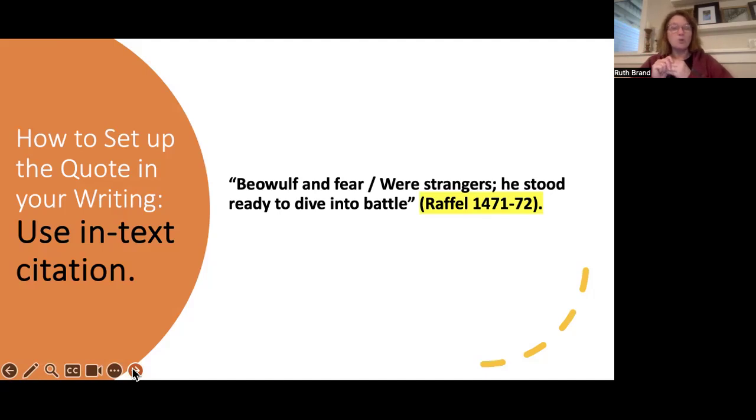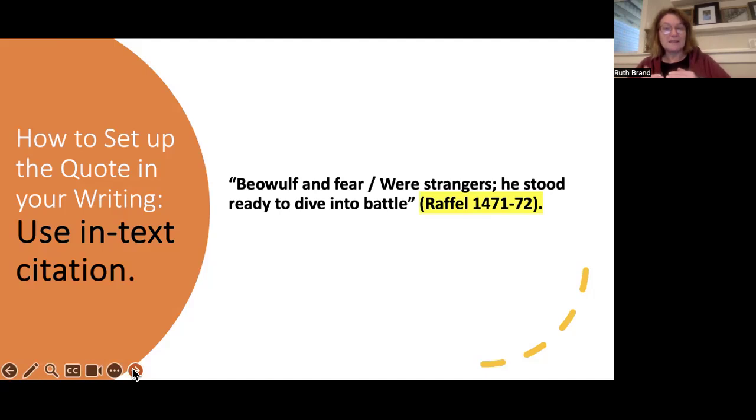And we use special rules that are called MLA rules. You don't need to know too much about that right now. You'll be hearing that for many years to come if you're with me in Great Books 1, Great Books 2, and any other classes at FA. In this situation, I don't have an author. Beowulf is written by an anonymous poet. And so I'm going to pick the translator. So I'm going to put his last name, Raphael. And you can see the spelling right there in the front of your cover, Raphael.